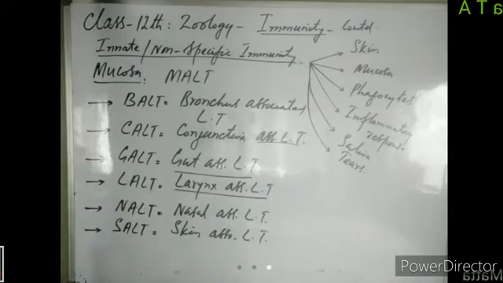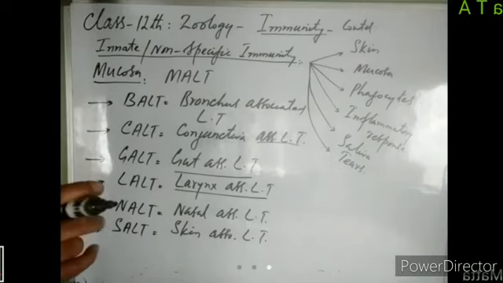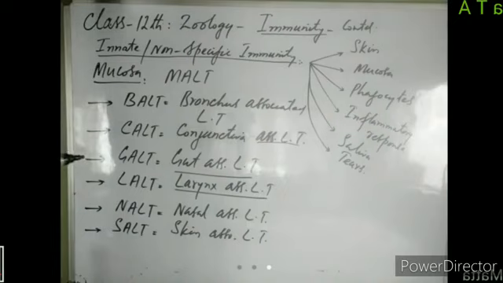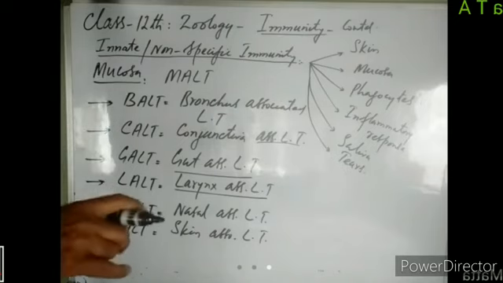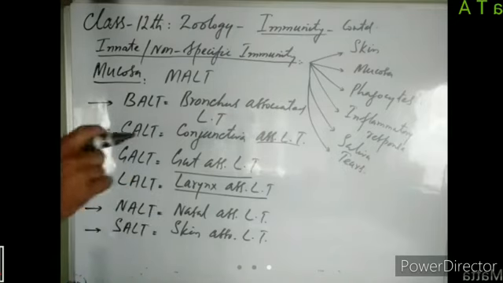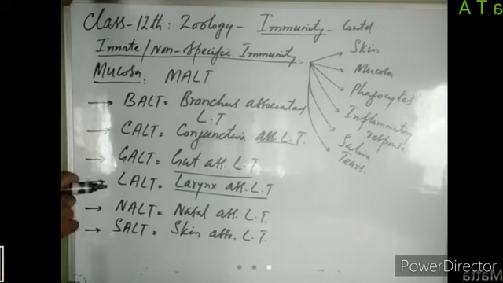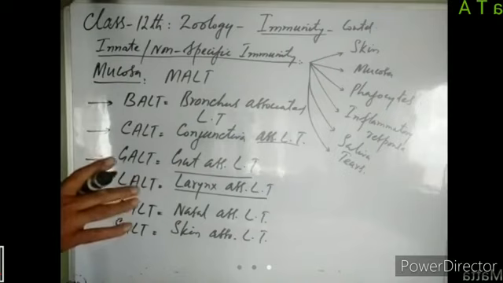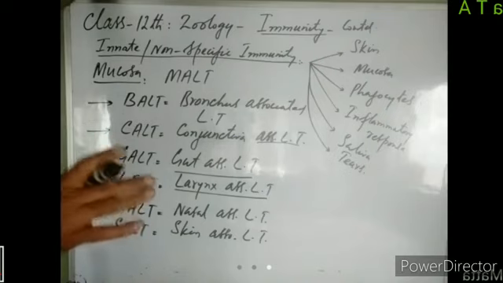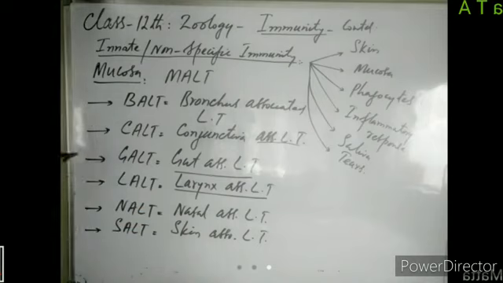This lymphatic tissue, which is present beneath the skin, is known as skin associated lymphoid tissue, or we simply call it SALT. So if our skin is cut, a pathogen tries to enter into the body. This lymphoid tissue bears lymphocytes, and those lymphocytes try to kill the pathogen. They prevent the entry of the pathogen into our blood circulation, right?